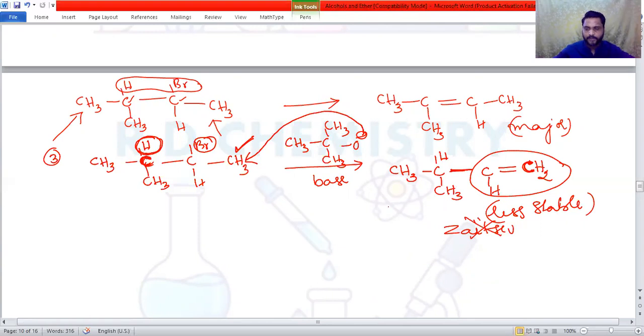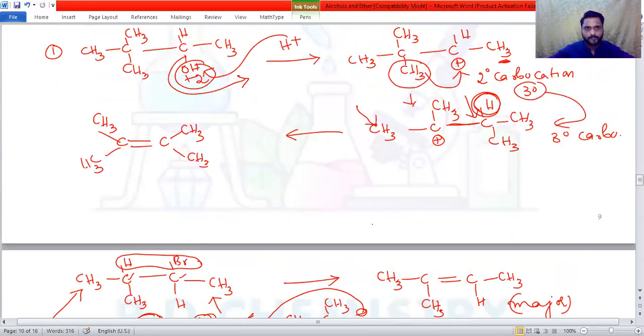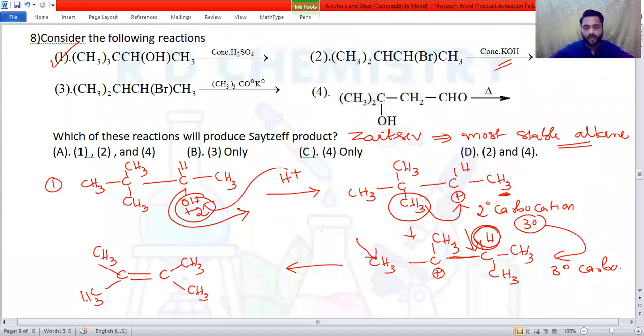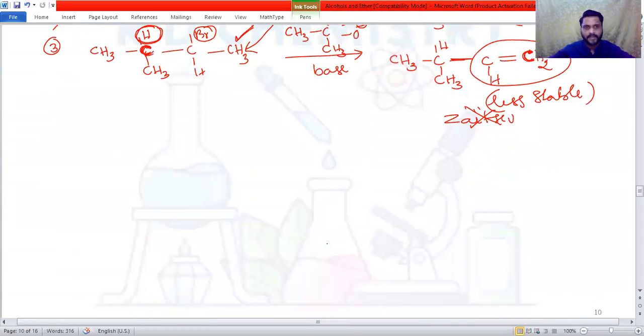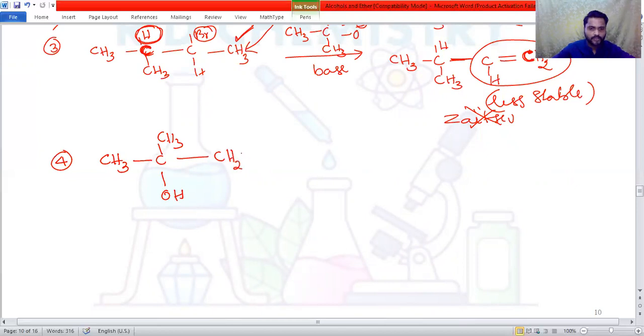Okay, then option number 4. In reaction number 4, they have given aldol and heated. Aldol means a compound containing aldehyde and alcohol both. That is the option number 4, the fourth reaction. Let me split and write: CH3, then CH3 we have got, then OH we have got, then CH2, then the aldehyde group C double bond O, H, then heated.